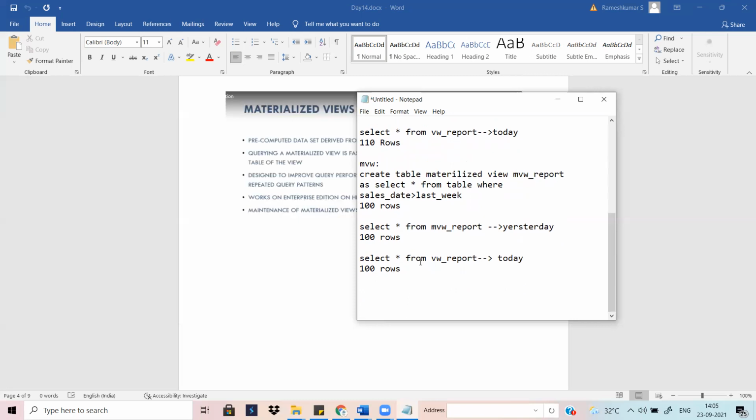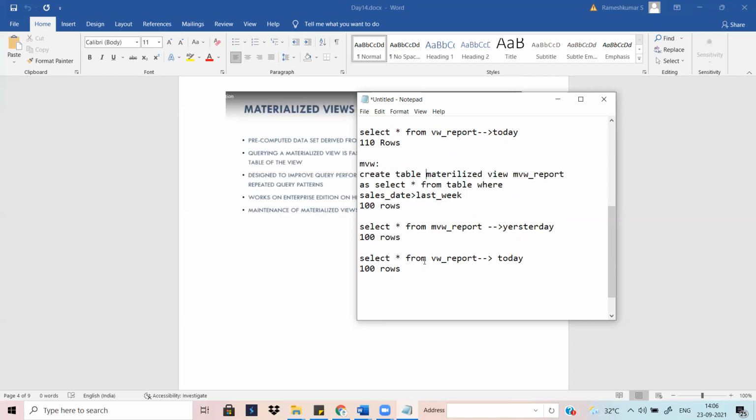Yeah. Suppose you want to refresh the data, there is some command for that. You need to enable some properties, then it will refresh automatically if there are any changes in the underlying table.